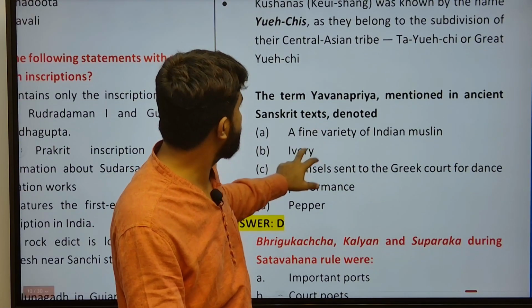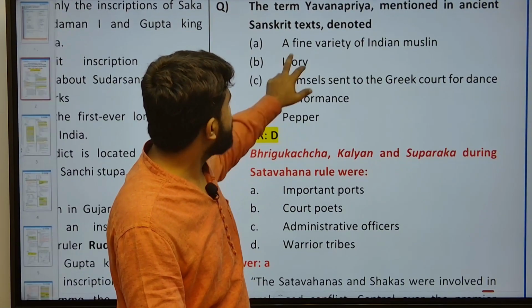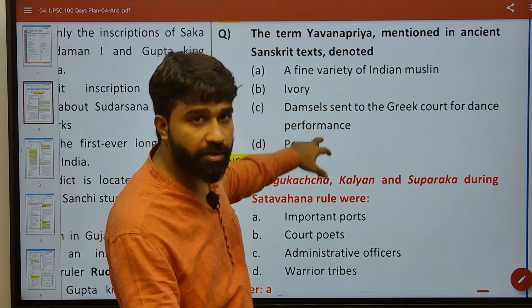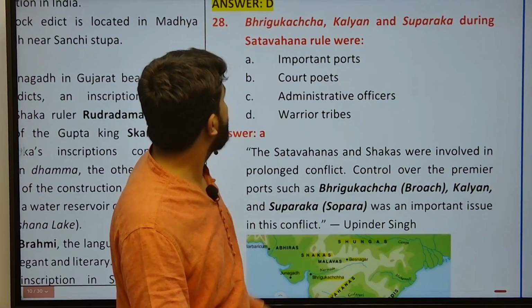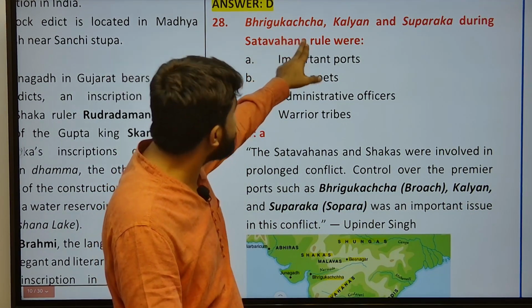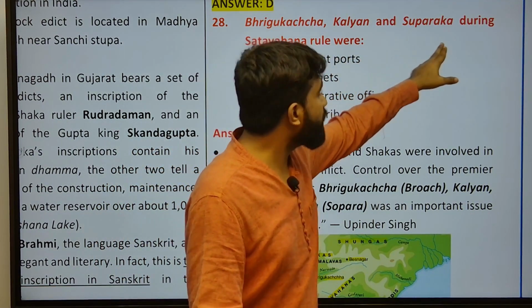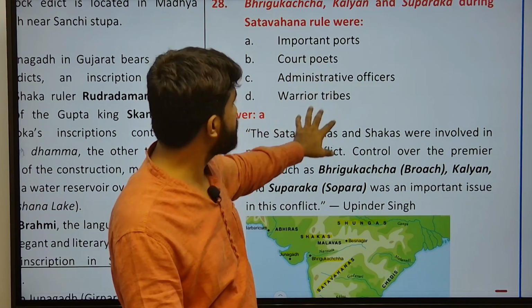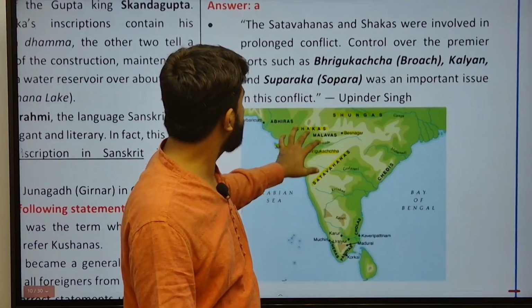This is important. Next, the Sanskrit text denoted pepper as Yavana Priya. Already I have discussed it. Next, Bharuch, Kalyan and Suparaka during Shatavahana rule were important ports. Please go through this.